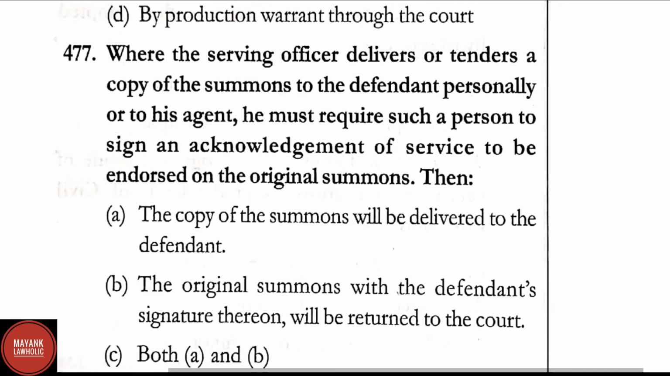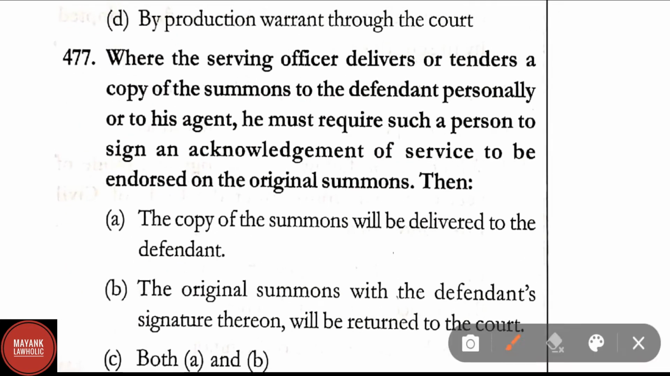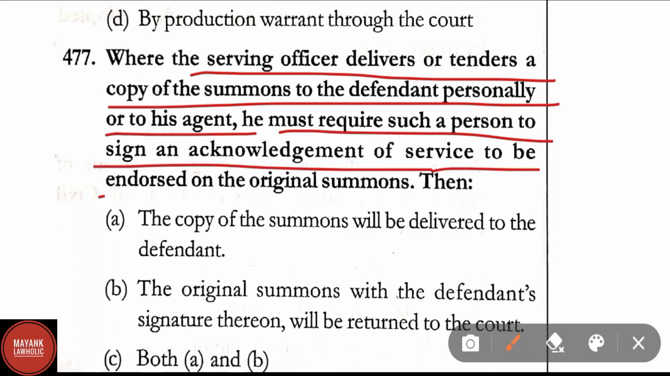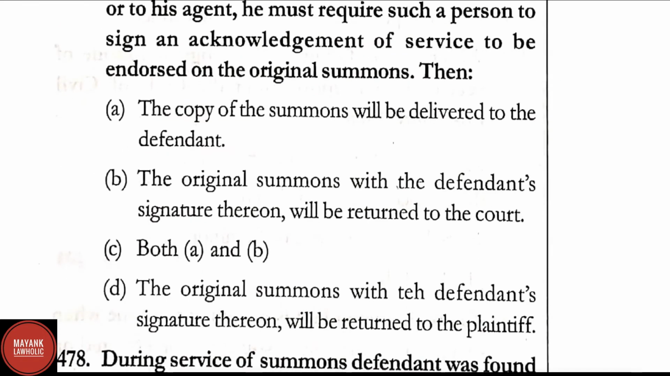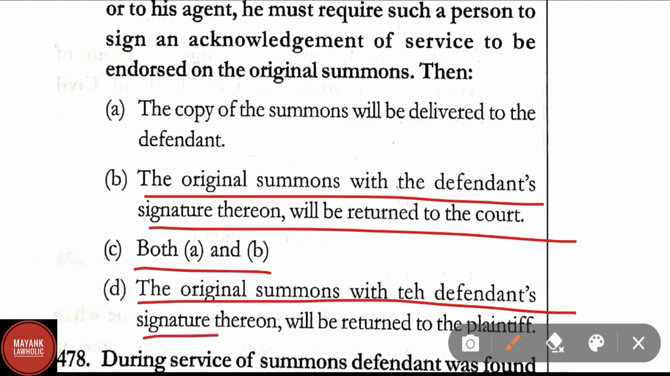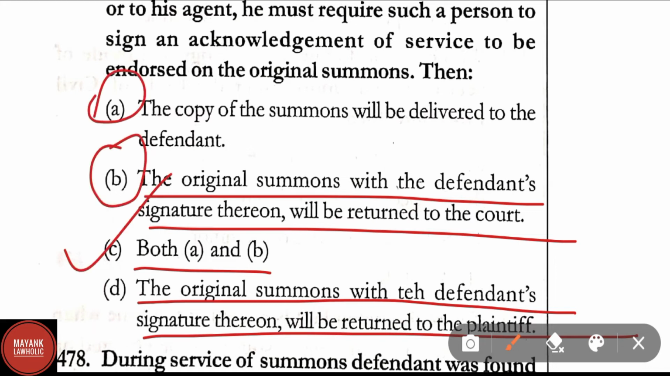Question number 477. Where the serving officer delivers or tenders a copy of summons to the defendant personally or to his agent, he must require such a person to sign an acknowledgement of service to be endorsed on the original summons. Then option A, the copy of the summons will be delivered to the defendant. Option B, the original summons with the defendant's signature thereon will be returned to the court. Option C, both A and B. And option D, the original summons with the defendant's signature thereon will be returned to the plaintiff. In question number 477, the correct answer is option C, that is both A and B.